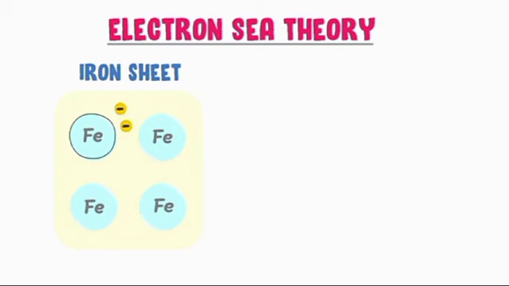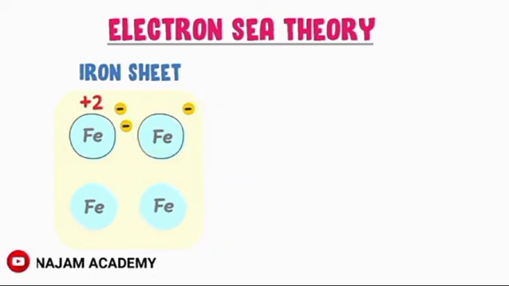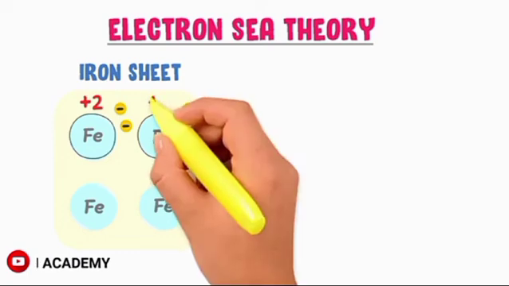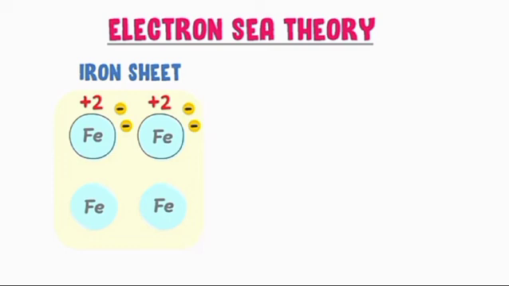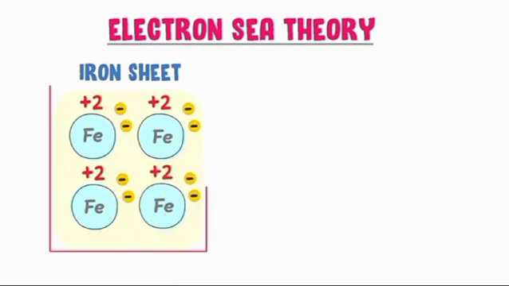The iron atom has lost its two electrons and will become doubly positively charged. Similarly, this iron atom will also lose its two electrons and become doubly positively charged. This iron atom will also lose its valence electrons and become double positive charged. This process of losing valence electrons will continue until all the atoms of the iron sheet lose their valence electrons and become positively charged ions.